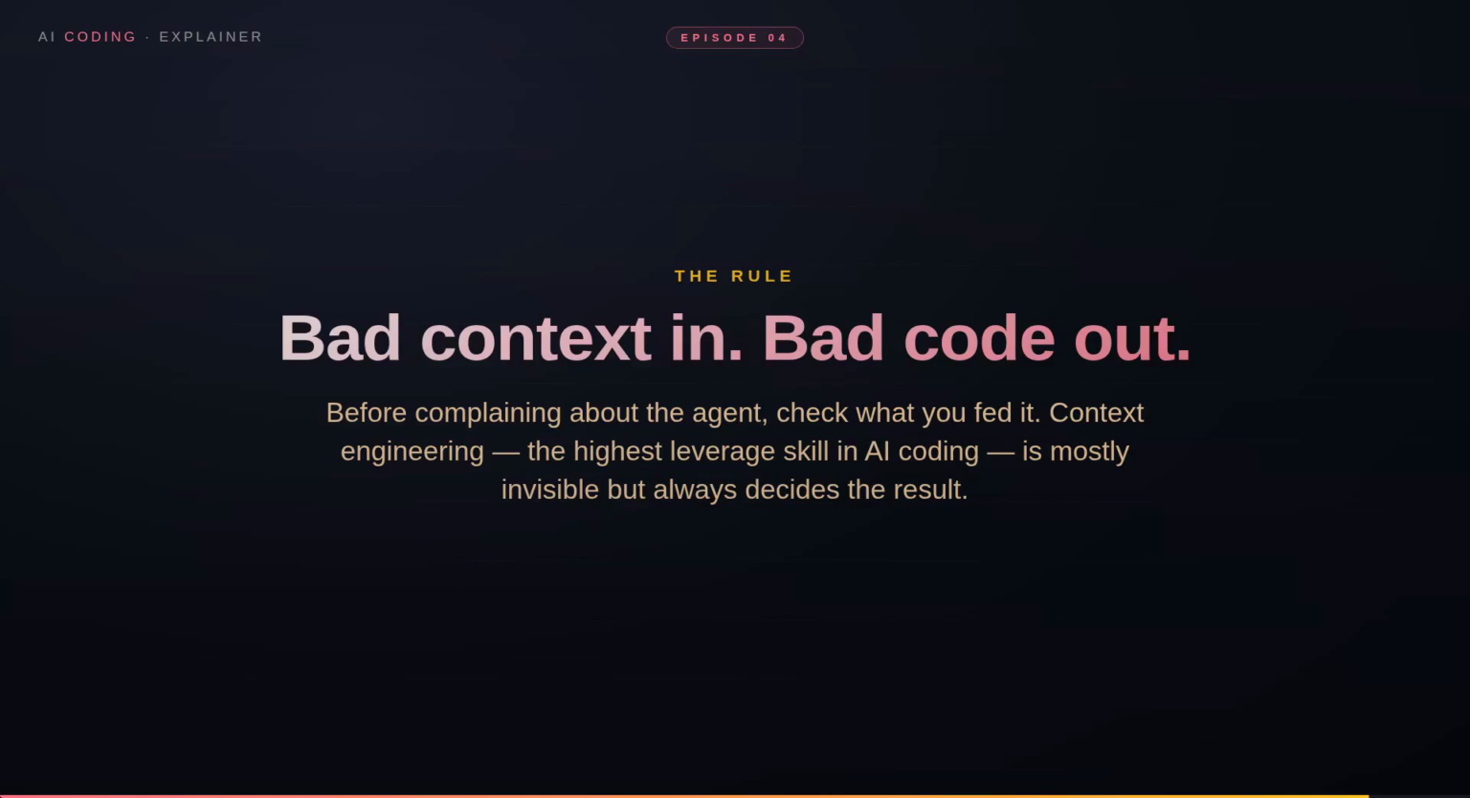Context engineering is mostly invisible work. Nobody sees the prompt you wrote. Nobody sees which files you attached. But it decides every result you get from the agent. Master context. Master AI coding.